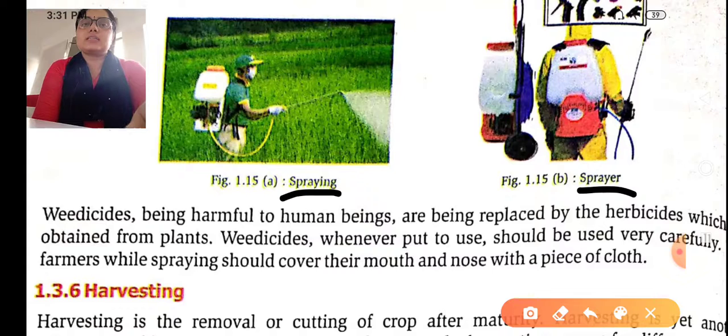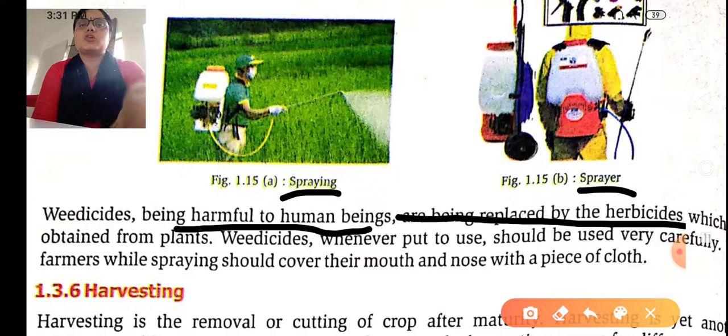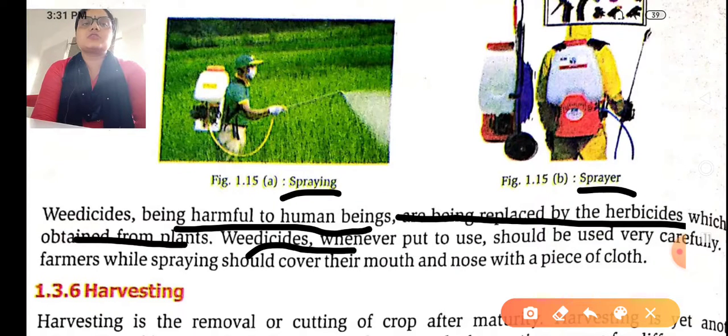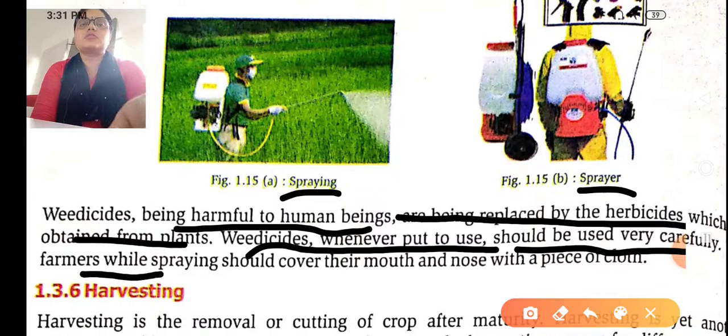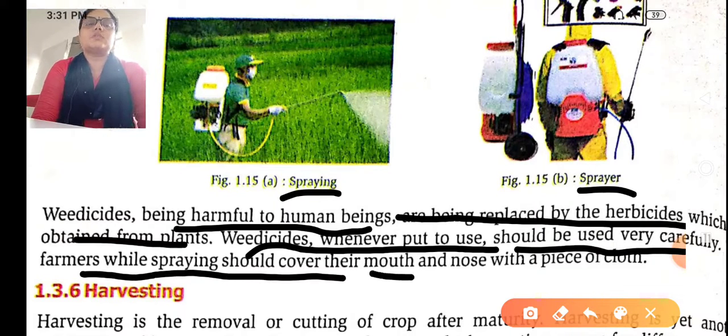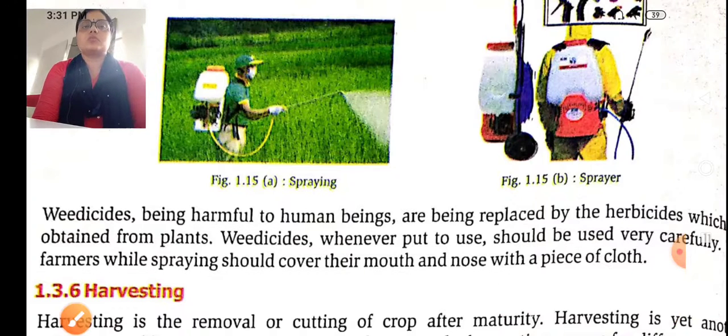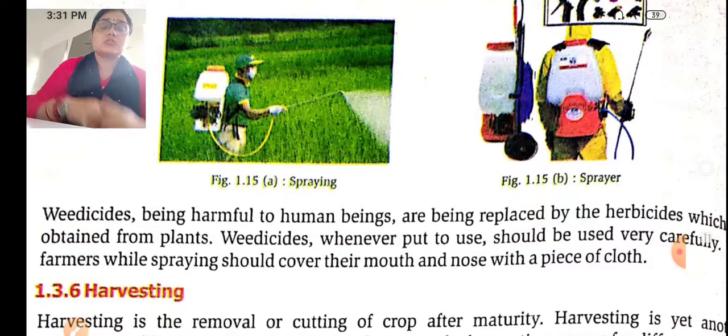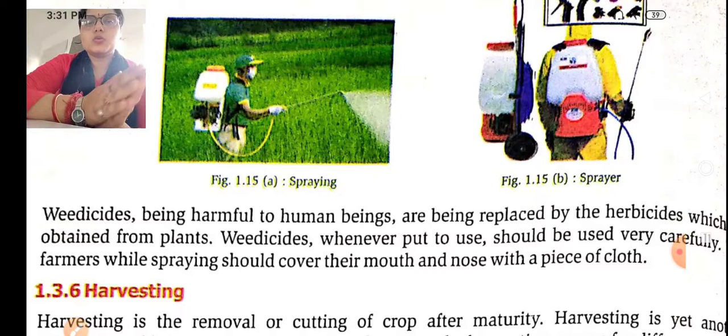Weedicides are harmful to human beings, so they are being replaced by herbicides obtained from plants. Weedicides, whenever put to use, should be used very carefully. The farmers while spraying should cover their mouth and nose with a piece of cloth. The weedicide is very harmful because 2,4-dichlorophenoxyacetic acid is used in it, and it can even harm human beings. So nowadays we use herbicides, which are also a type of weedicide in which plants are used.